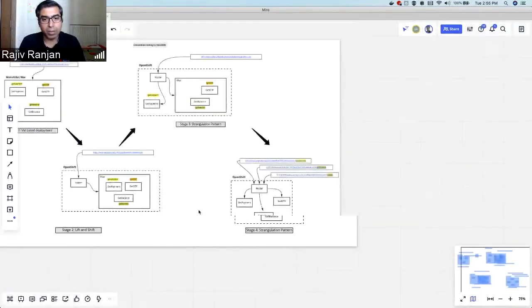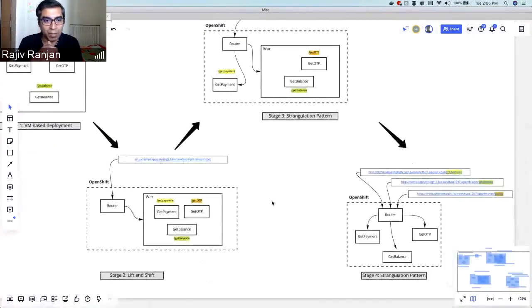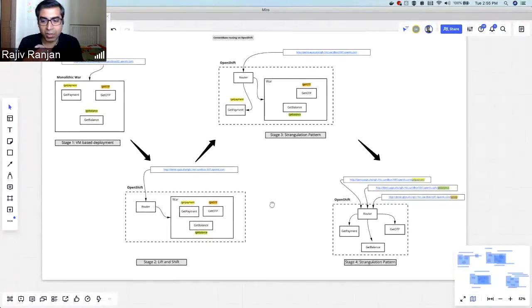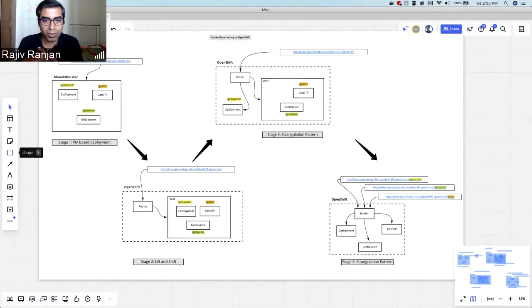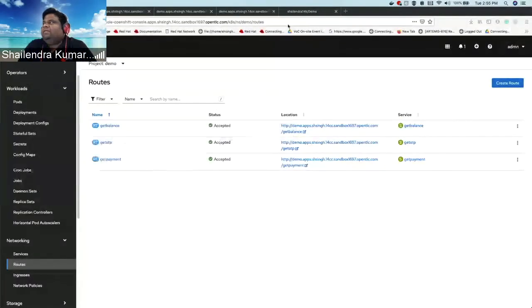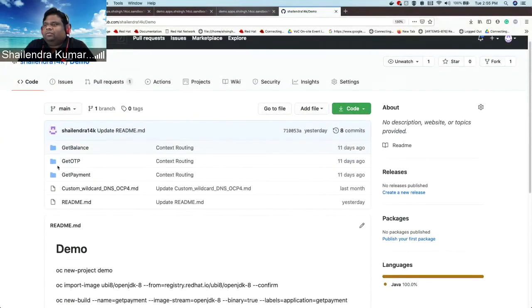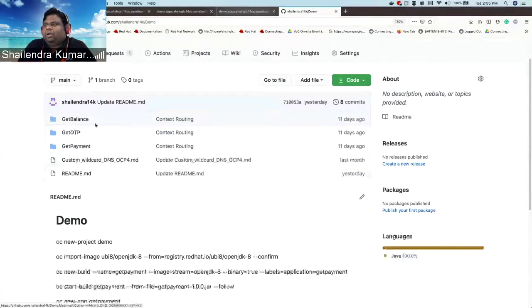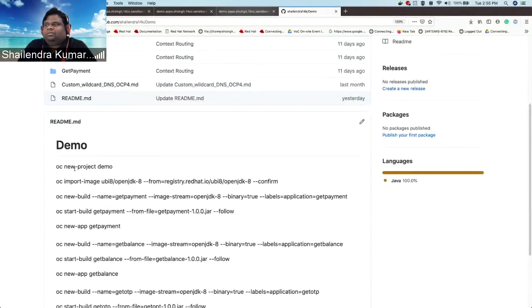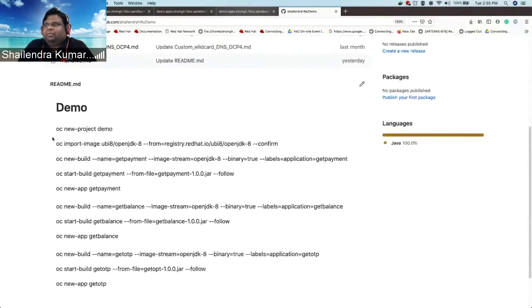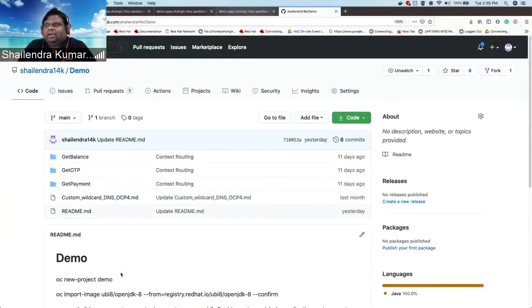I think apart from this, do you have all these commands and everything available as part of any GitHub link which can be shared with the viewers? Yes. The same demo application, the demo repositories, have all the source code and how this has been deployed. All those steps and commands are there in the readme.md file, which can be executed directly on OpenShift.